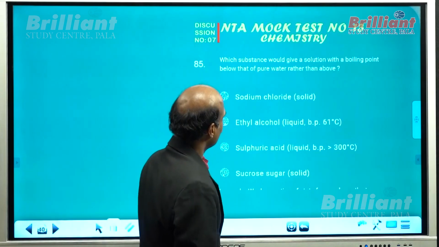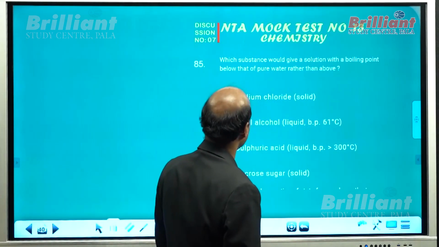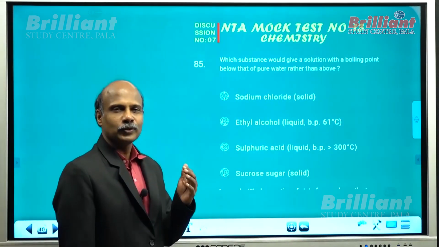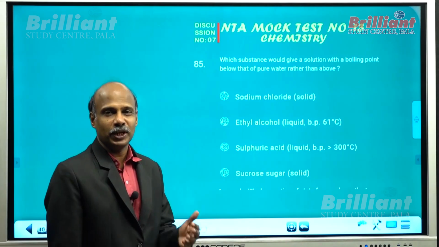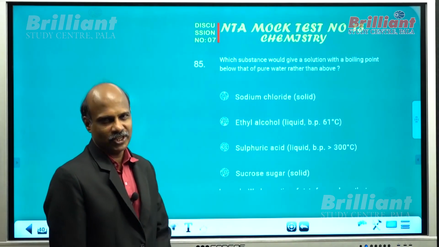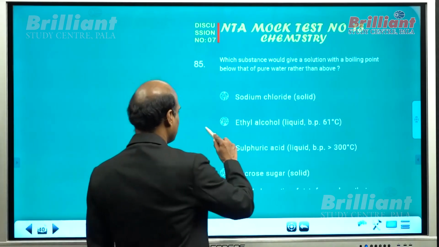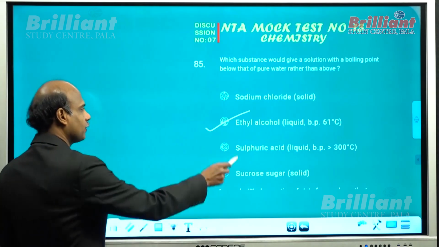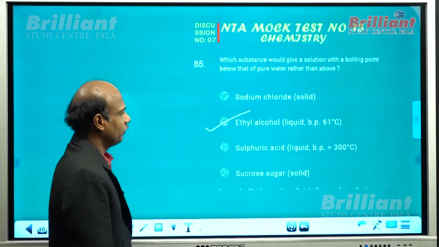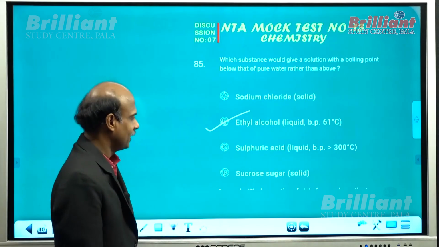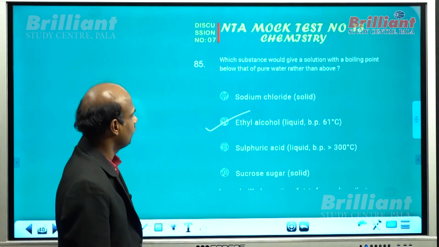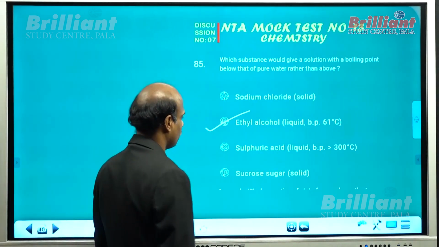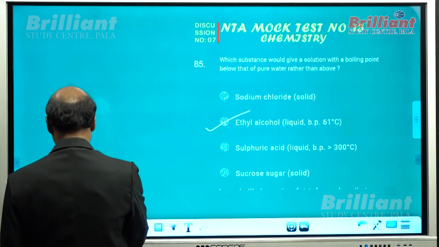What about question number 85? Which substance would give a solution with a boiling point below that of pure water rather than above? You know that a solution will show a lower boiling point if it gives a positive deviation solution. Isn't it? Alcohol with water will give you positive deviation solution, so that will give rise to an azeotrope with a low boiling point. So the question asked here is which one will give rise to a positive deviation solution? Ethyl alcohol with water will give rise to positive deviation solution.